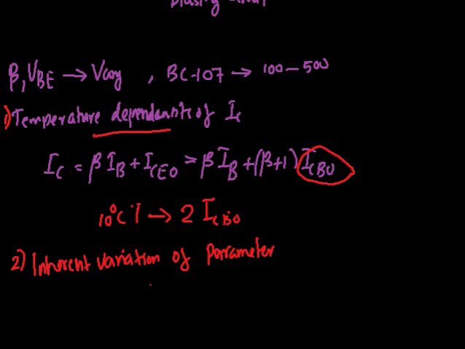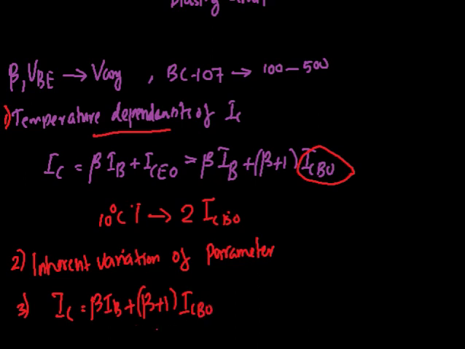So during any process, if one transistor is destroyed, we have to replace it by another one, which will have a different beta, and this will also affect the transistor output. And also from this expression, IC equals beta plus 1 times ICBO.